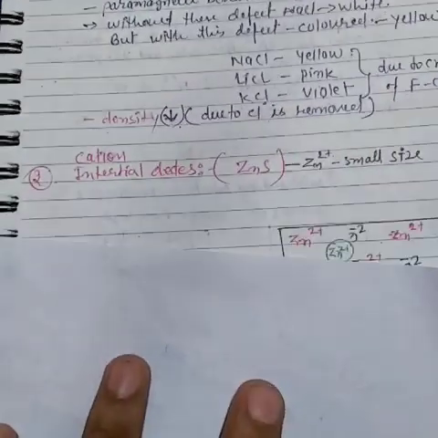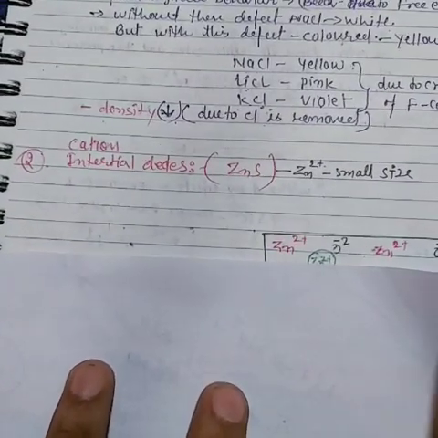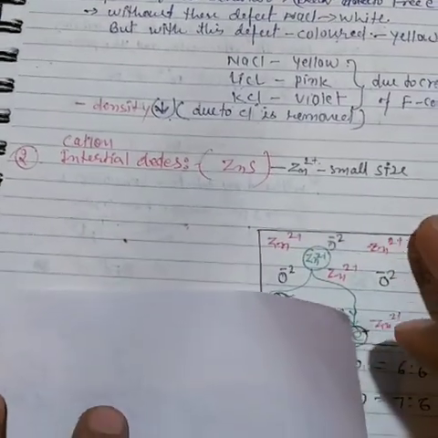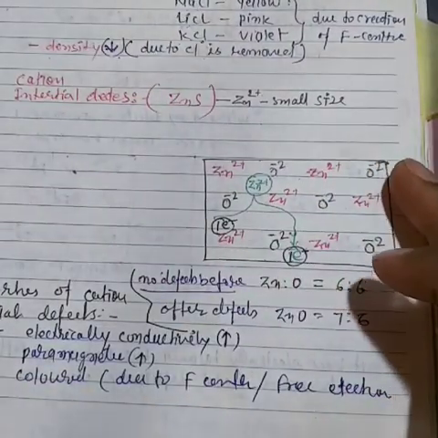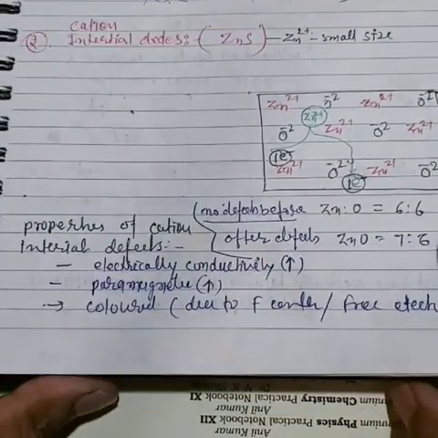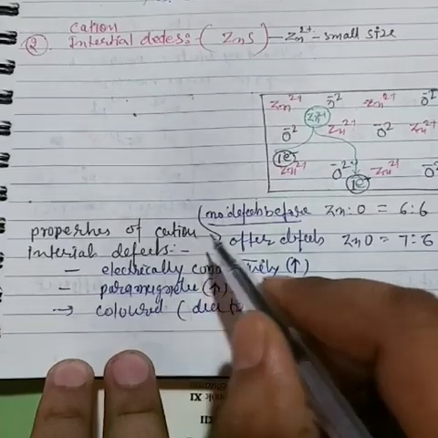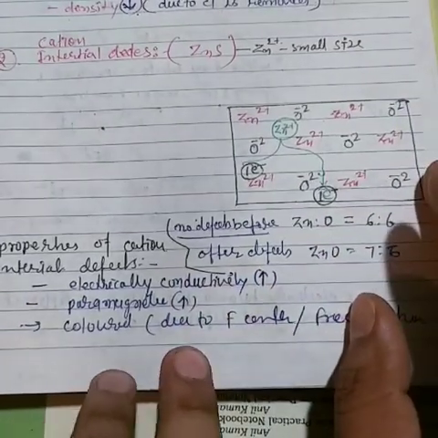So, the next one is cation interstitial. Now, the second point is cation interstitial. Now, see here. The example is zinc sulfide. Now, I am directly writing the properties of the cation defect, because you already know what happens.